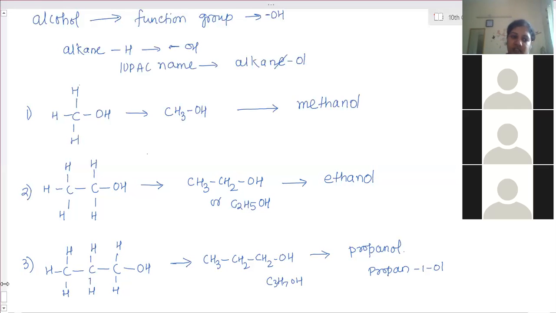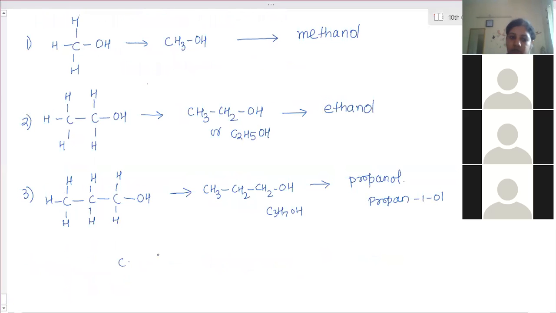If you connect it to the second carbon atom, then it will become propan-2-ol because it is connected to the second carbon atom.